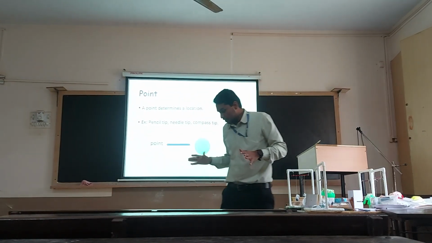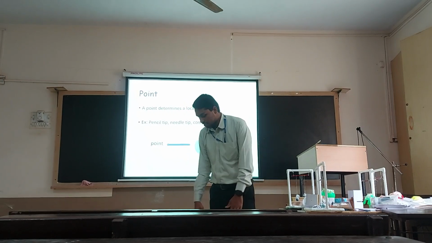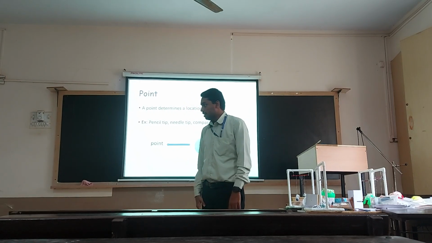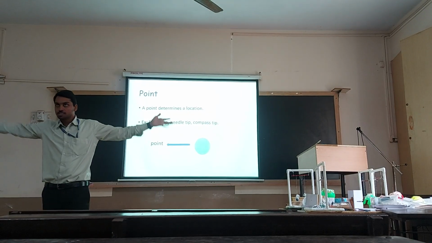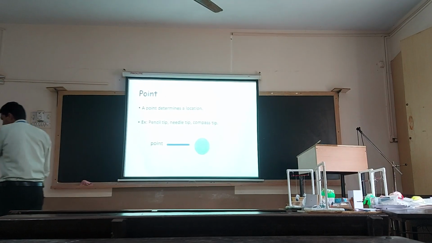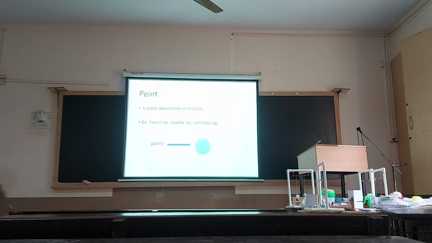For example, if I am standing here in this particular location, let me consider this hall as a 3D figure. Let me consider this as the x-axis, this as the y-axis, and this as the z-axis. All three are lying perpendicular to each other.